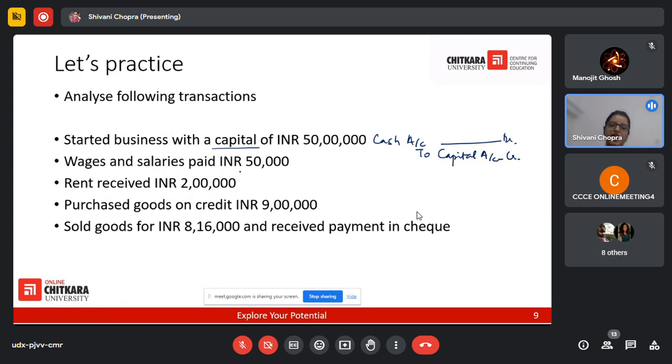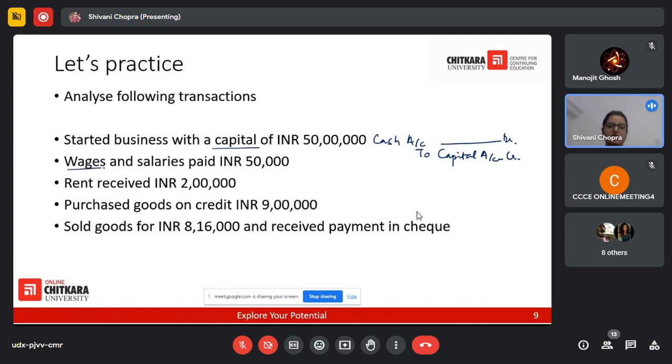Now, wages and salaries paid, rupees 50,000. If they had been paid from the bank, it would have indicated wages and salaries paid by bank, but nothing has been mentioned. So we assume that the wages and salaries have been paid in cash. What would be the entry here?